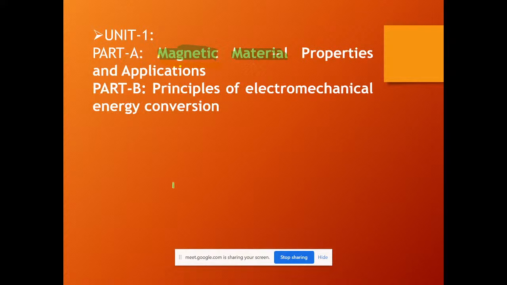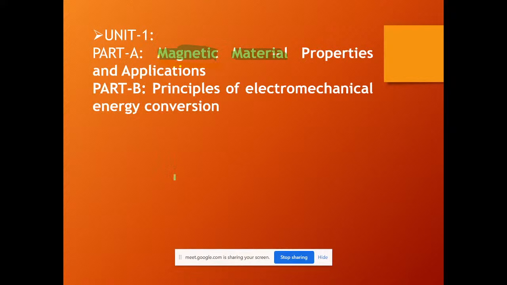We have various types of materials on the earth, such as iron, silver, aluminium. We have many materials in the picture, but if you want to design an electrically oriented machine, the first thing you have to know is that it must contain the property of magnetism.